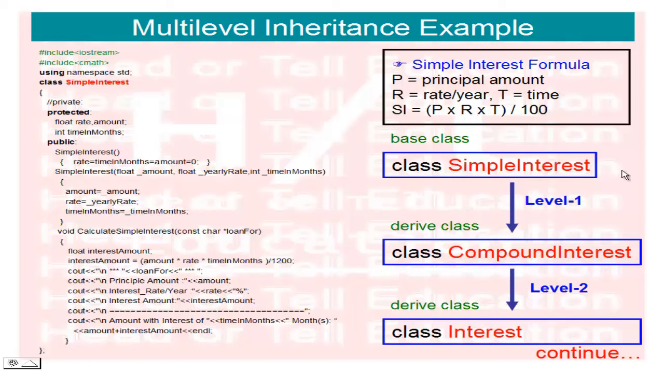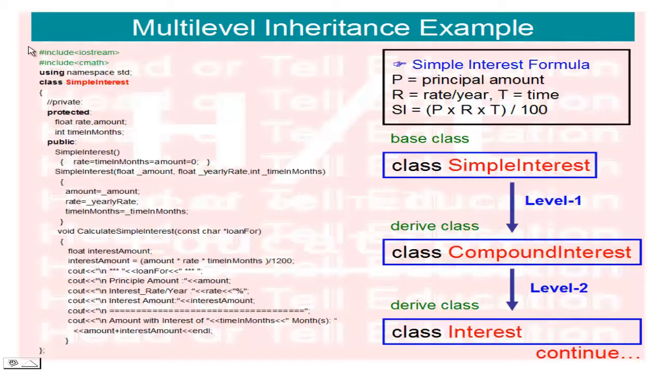Okay, in this diagram I am creating the multi-level inheritance. Our first base class name is simple interest. Next I derive from the base class another class named compound interest. Then again I derive a class from compound interest, its name is class interest. So we have level 1 and level 2. This is called multi-level inheritance. So we discuss the classes.